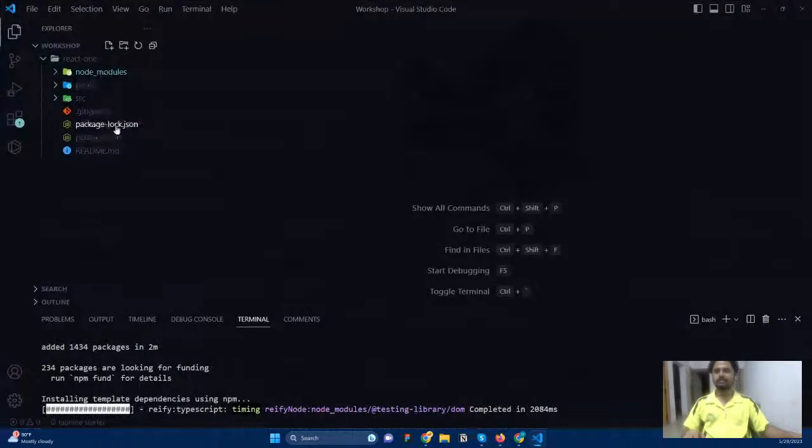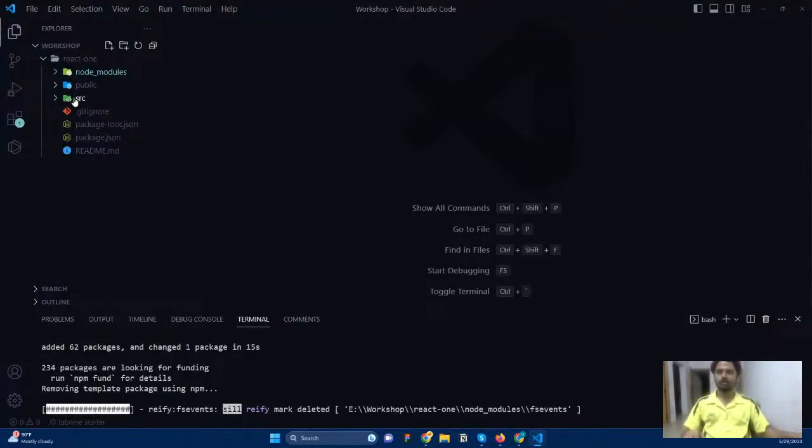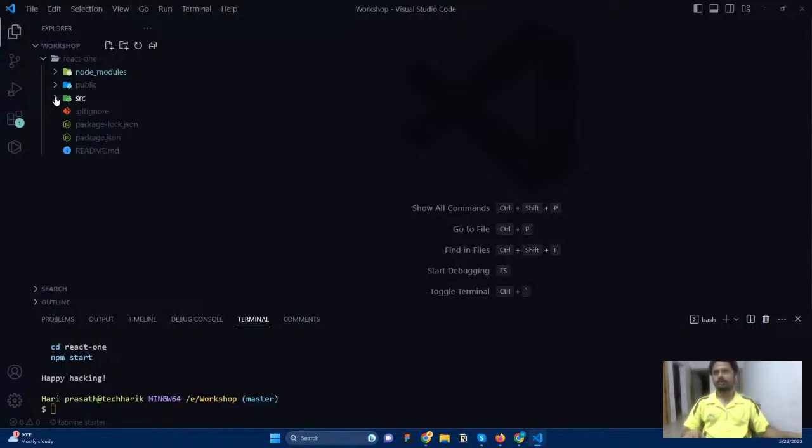Yeah, so actually this is going to be the file, and everything is installed now. You can see 364 packages, and looking for funding, everything is installed here. So the folder that we need to touch is the src folder only. Whatever code we're going to write, we will write it here. I will explain how it will work.